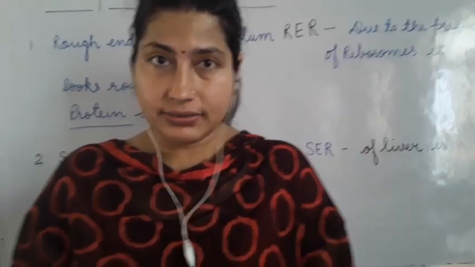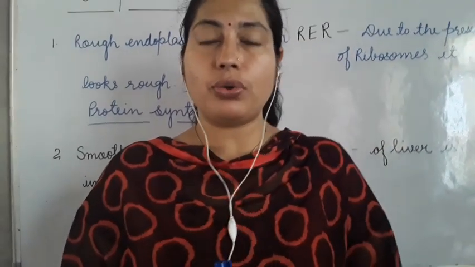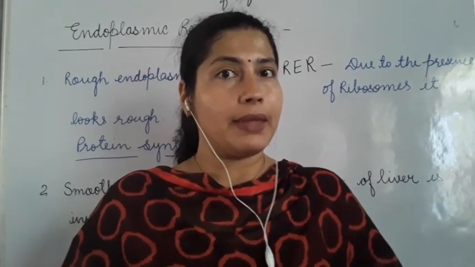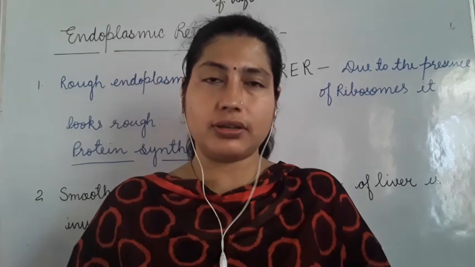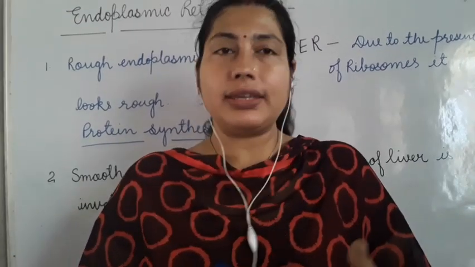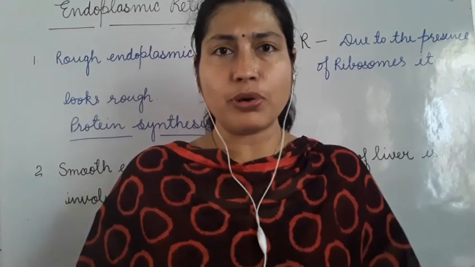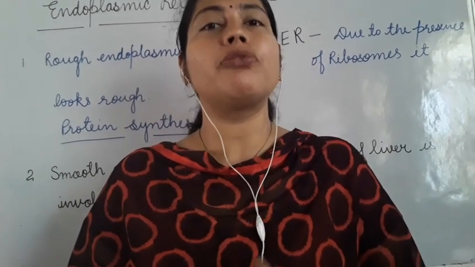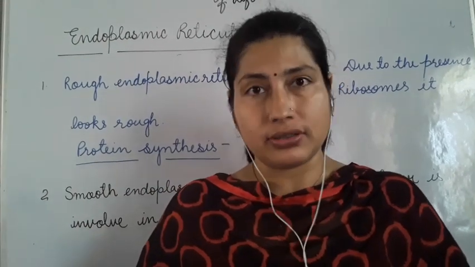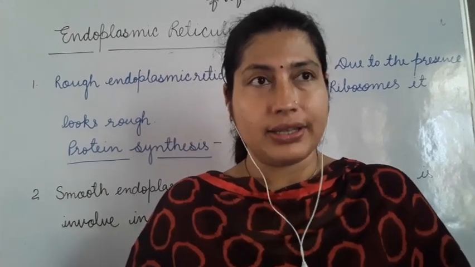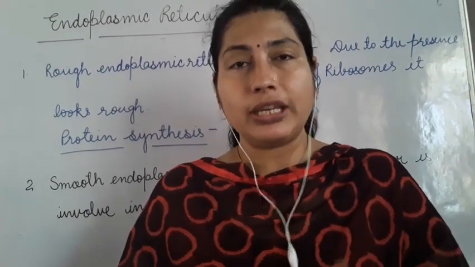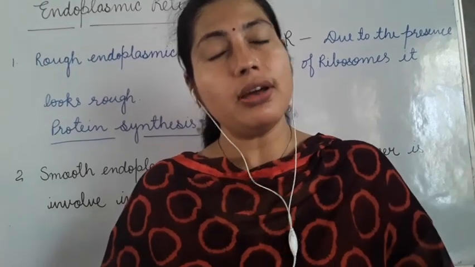So ER plays a very important role in a cell. ER, meaning smooth ER or rough ER, also provides a skeletal framework. Like the skeleton in our body, a structure which is made up of bone, it provides a framework to the cell and gives support to the cell.